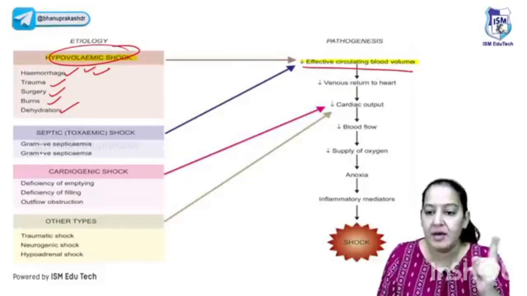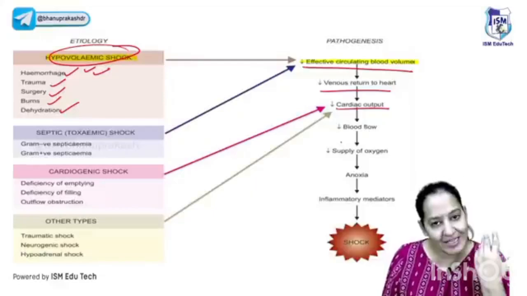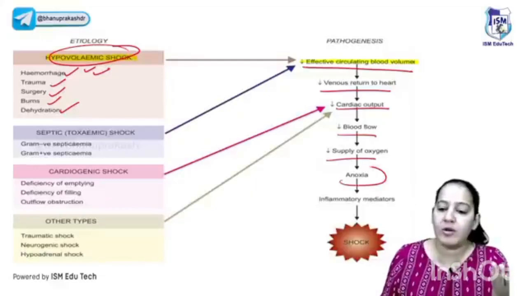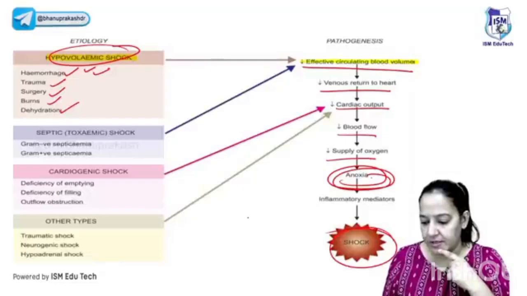Less blood means less venous return. Less venous return means less cardiac output. With less cardiac output, less blood will go into the aorta, and less blood will be distributed to all the organs. All the organs have anoxia, and that will lead to shock. Give me a thumbs up if you got it.